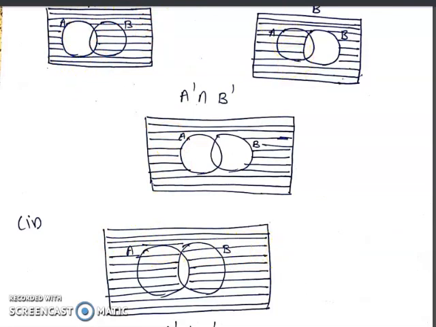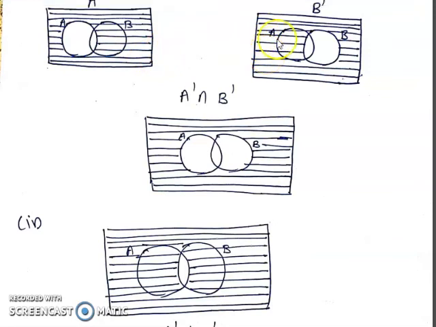A is here, B is here. But this smaller portion is not in A complement and not in B complement. Rest of all the portion is either in A or in B.